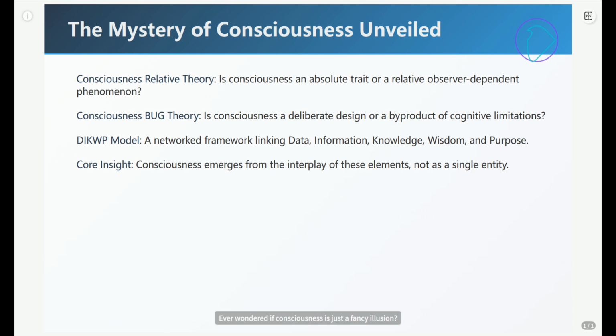Ever wondered if consciousness is just a fancy illusion? Or maybe a glitch in the system? Forget the old dusty theories. We're diving into a fresh, networked perspective that might just flip your understanding upside down.